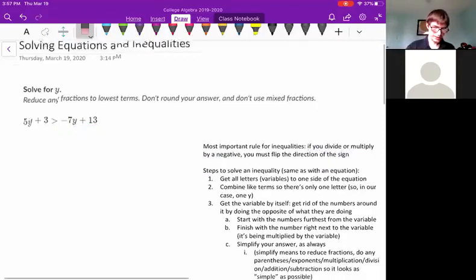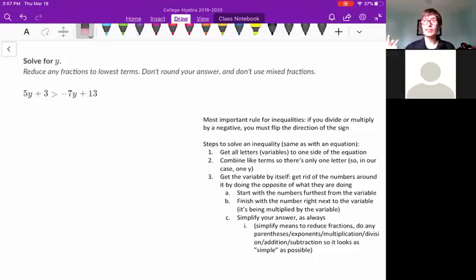And here's the process of solving an equation. The first step is to get all letters, or variables, to one side of the equation. A variable is just a letter. The second step is to combine all like terms, so there's only one letter; in our case, just one y. Then after that, we get the variable by itself, so we get rid of the numbers around it by doing the opposite of what they're doing. We'll get into a little more of that in a second.